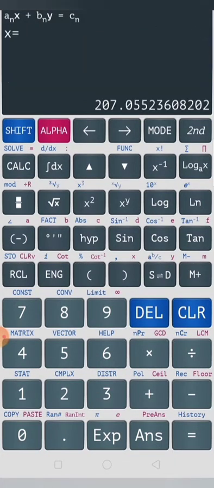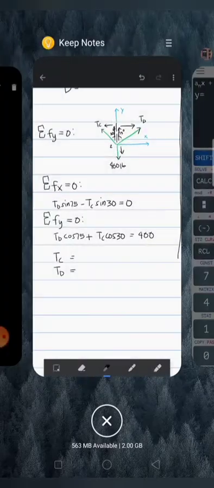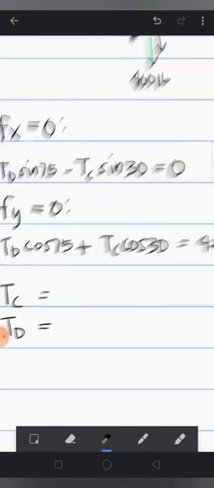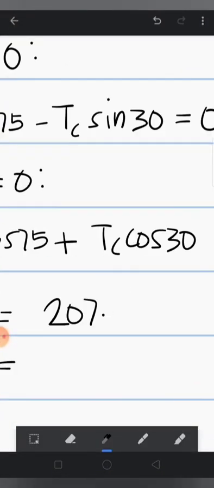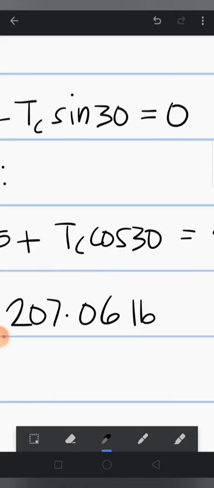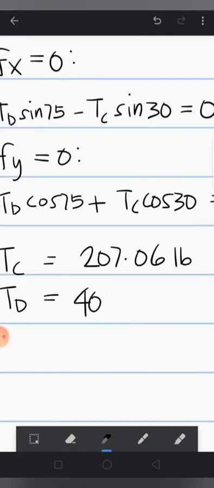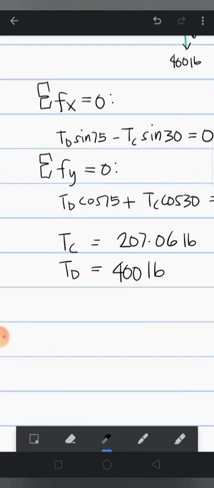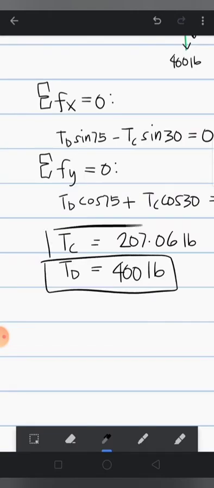So we have TD, which is 207.06, and TC is 400. So 207.06 pounds and 400 pounds. This is TD and TC.